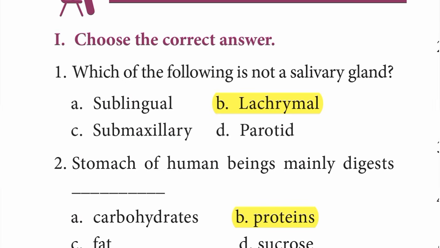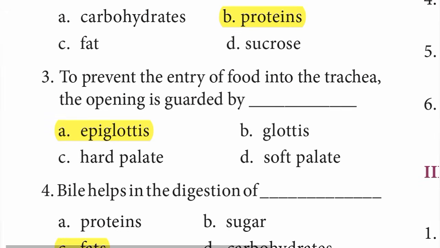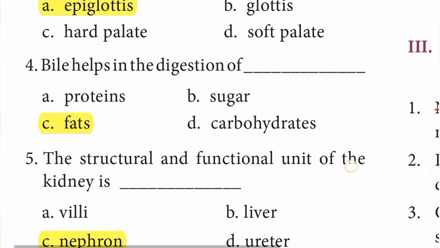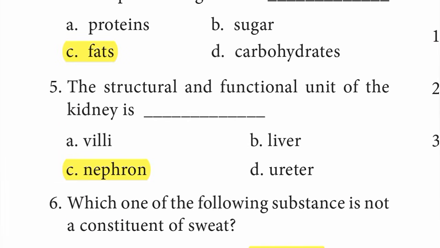Second, stomach of human beings mainly digest proteins. B option, proteins. Third one, to prevent the entry of food into trachea, the opening is guarded by epiglottis. A option, epiglottis is the answer. Fourth one, bile helps in the digestion of fats. C option, fats. Fifth one, the structural and functional unit of the kidney is C option, nephron.